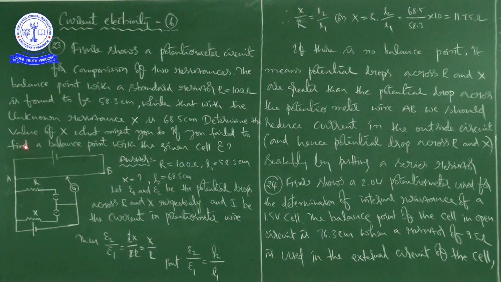See here, determine the value of X. What might you do if you fail to find a balance point with a given cell epsilon? Right. Very interesting question.